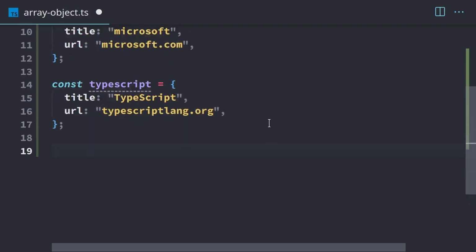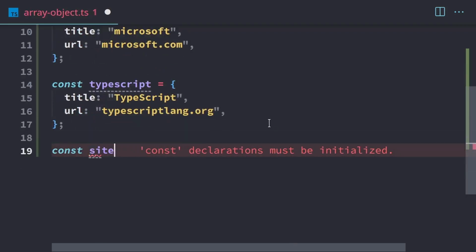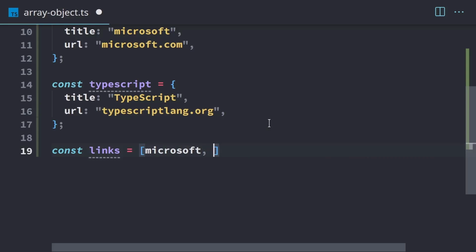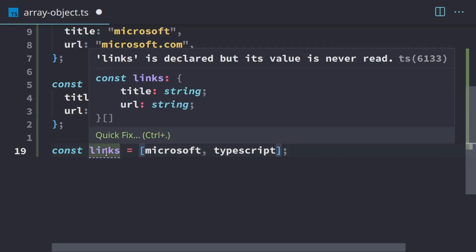So now we're going to put both of these into an array. So we'll make a new array called sites. I'll call them links, actually. We're going to put Microsoft and TypeScript into the array. If we put a mouse over here, we'll see that we have links, and that's an object, and the object has a title which is a string and a URL, which is a string. At the end here, we see these square brackets, and that indicates that it's an array. So we have an array of these kinds of objects.